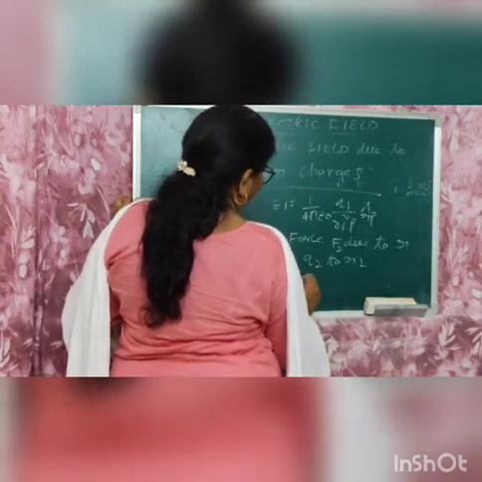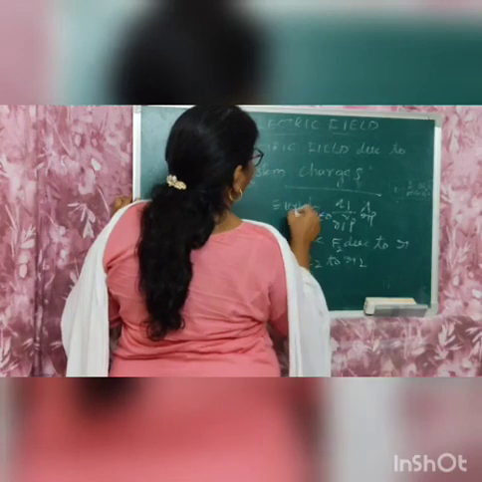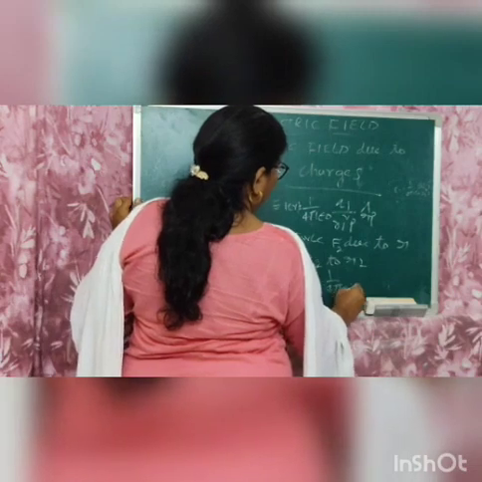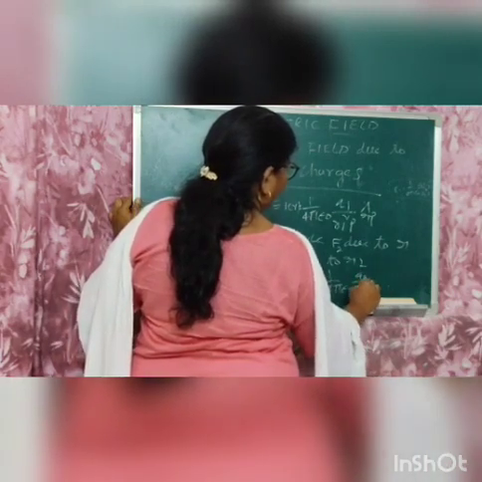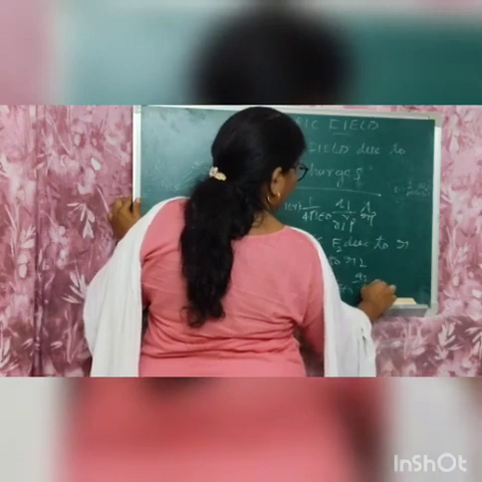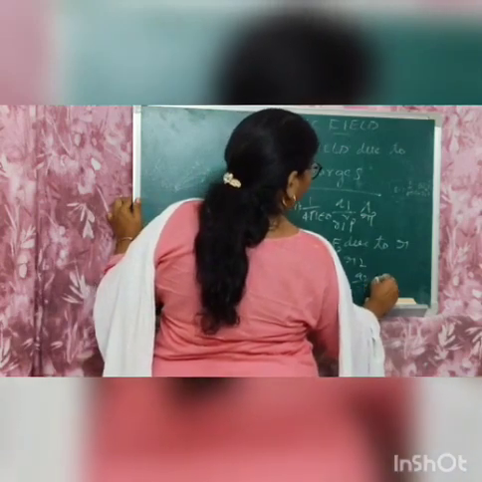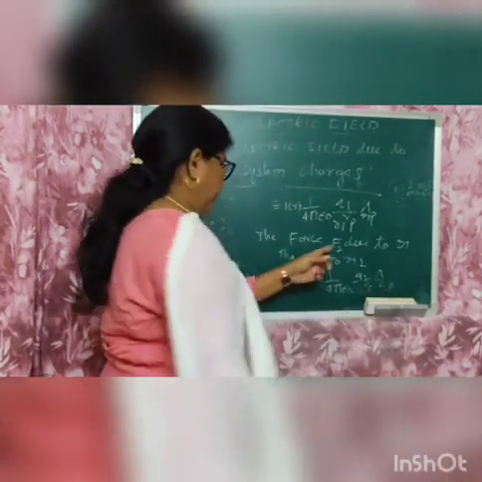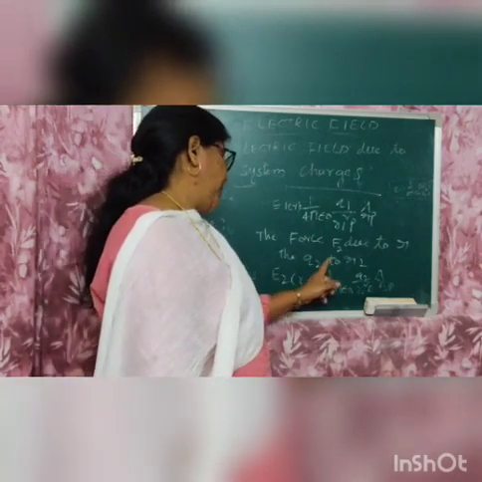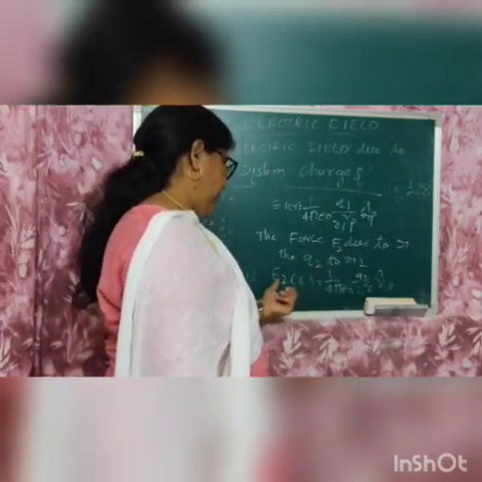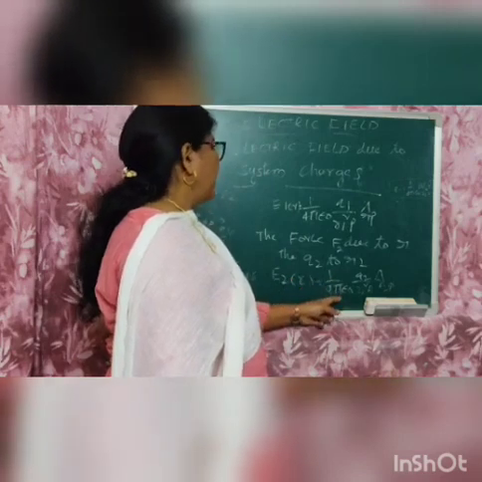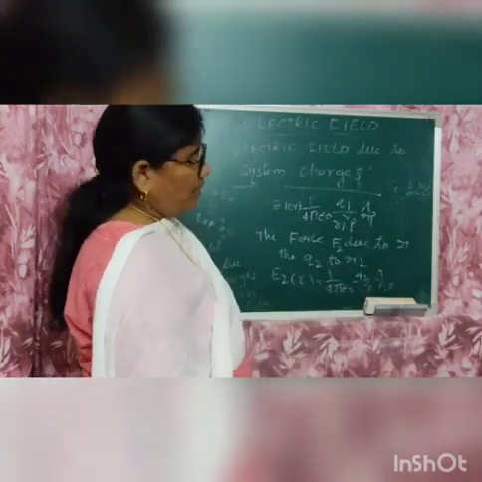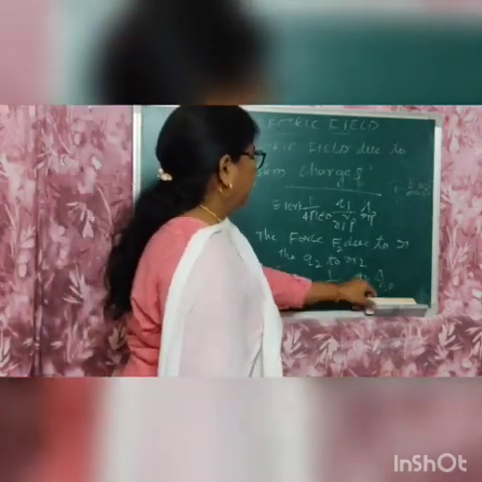E2 of R is equal to, like E1 of R here, 1 by 4 pi epsilon naught Q2 by R2P square, cap R2P. We are taking due to R1, due to R2. That's why you are indicating here. Electric field at R is equal to 1 by 4 pi epsilon naught Q2 by R2P square, cap R2P. Here also Q and P are the distance between the two point charges.